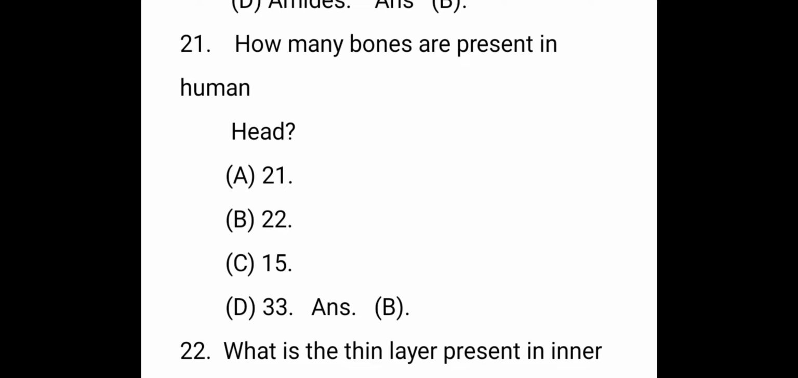The next question. How many bones are present in the human head? The right answer is 22. The bones of the head meet at joint lines called sutures. It is a type of fibrous joint. The 22 bones are divided into the cranium and facial skeleton.